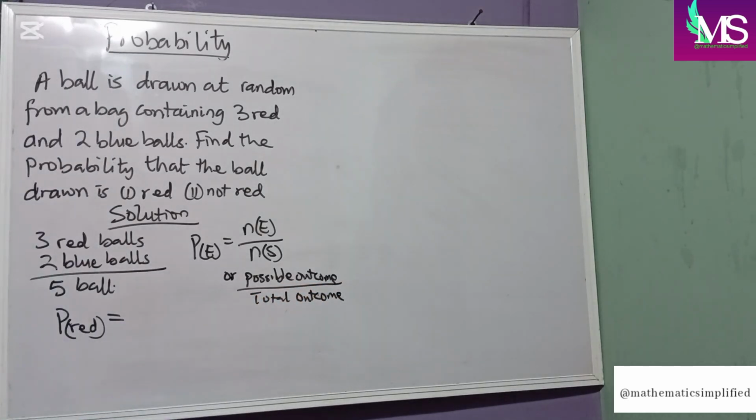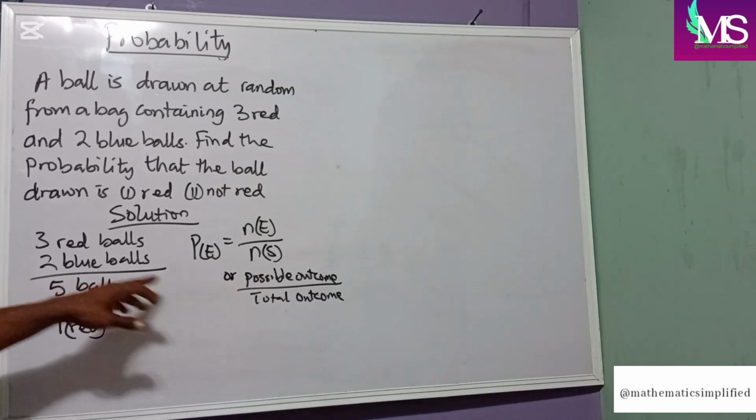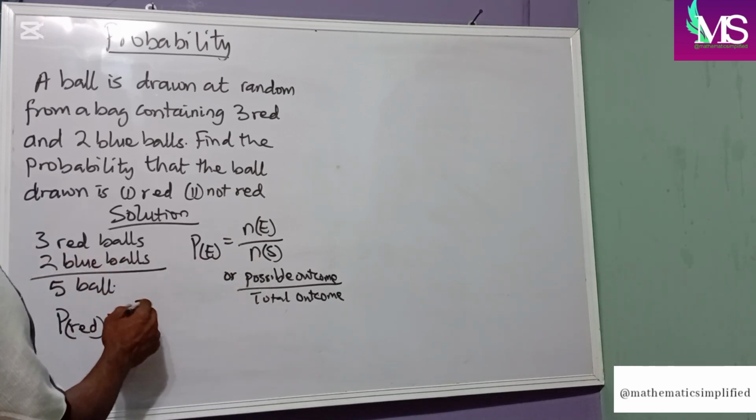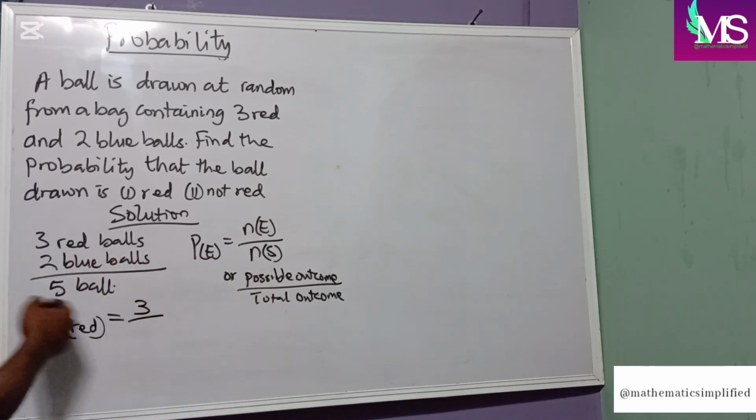Now, the question is, what's our possible outcome of picking a red ball? How many red balls there are will determine our possible outcome. So the possible outcome here will become 3 over the total outcome, 5. So the probability of picking a red ball will be 3 over 5.